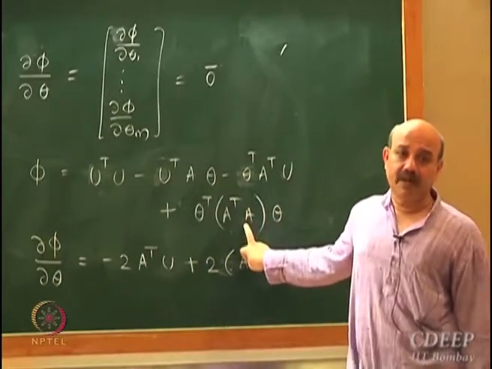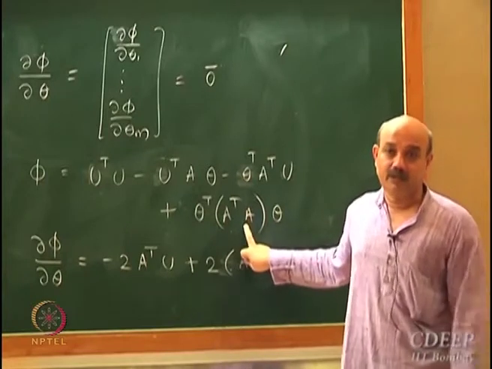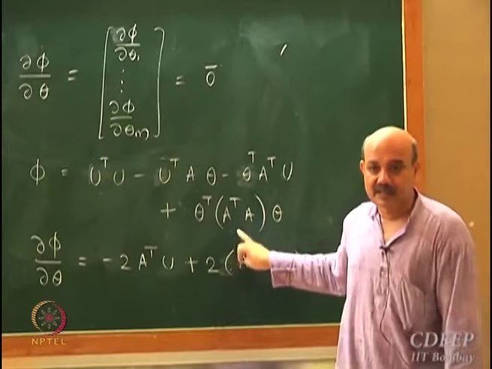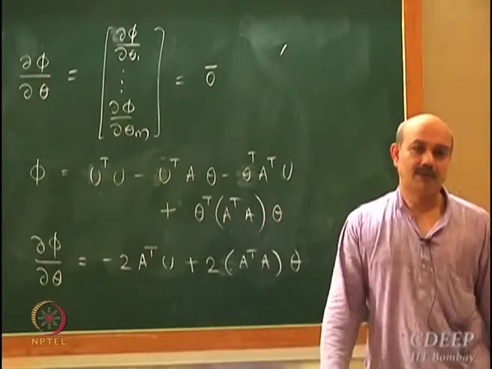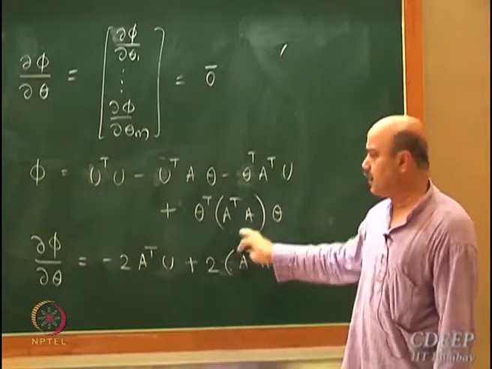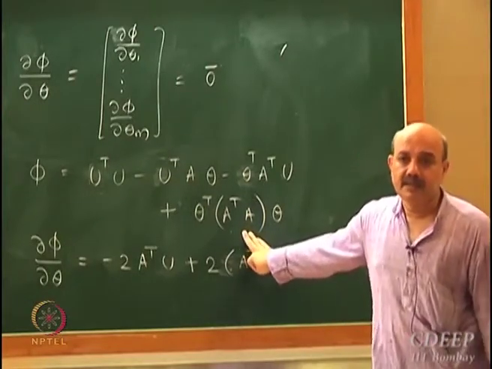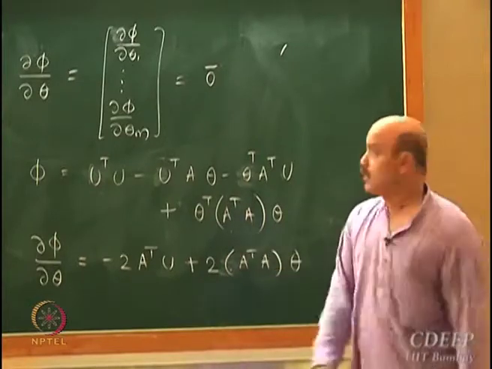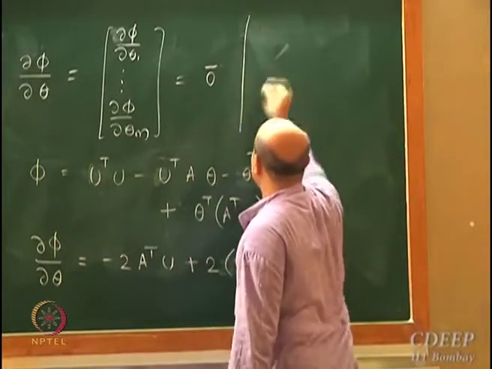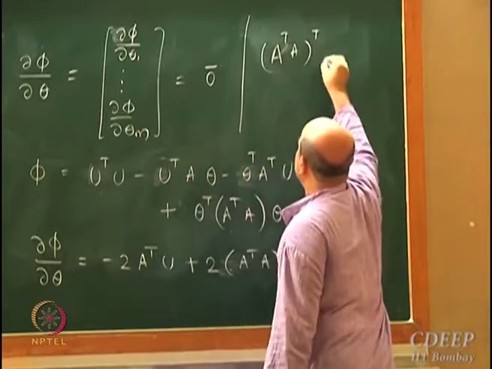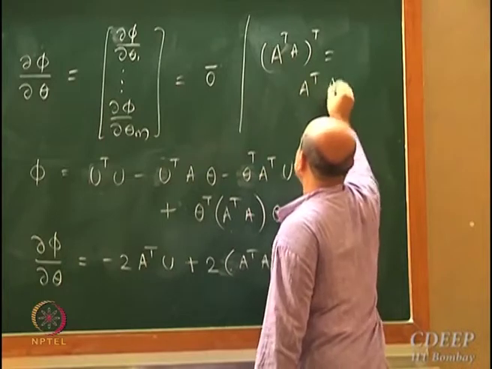In fact, this will turn out to be a positive definite matrix. This is a symmetric matrix. We'll go on to show that this is positive definite also. So this particular matrix is a symmetric matrix, so I can write 2 A transpose A. Just check this: the transpose of A transpose A is equal to A transpose A.